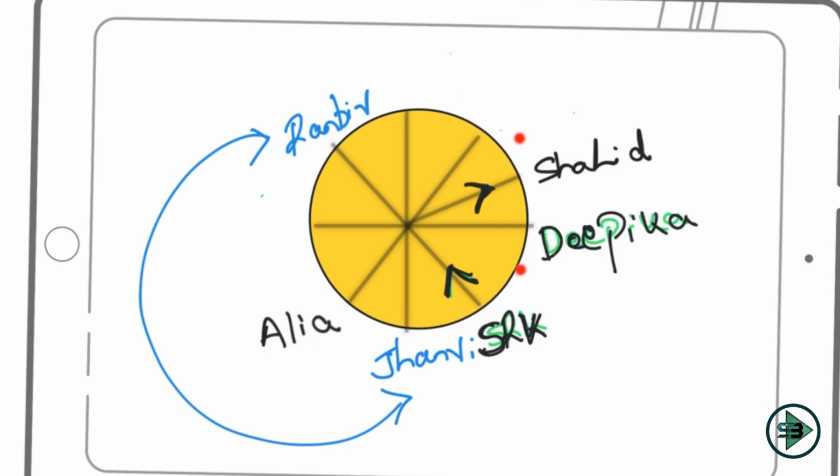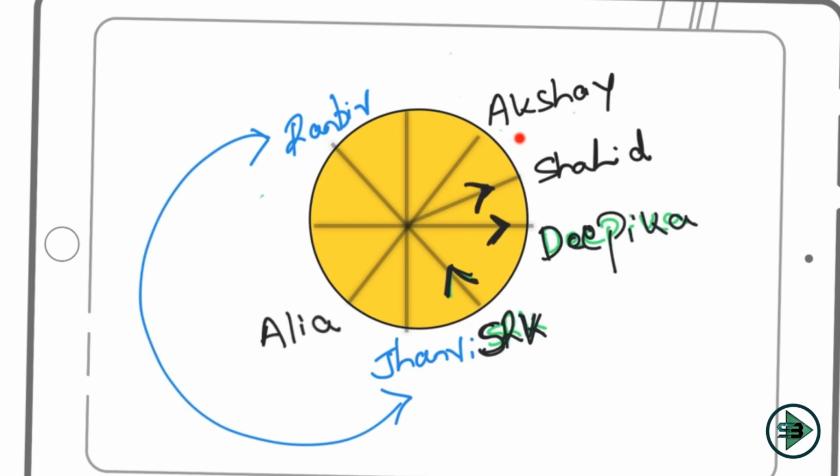Akshay sits third to the right of Ranveer and second to the left of Deepika. If I say Deepika is looking inside, then Akshay would be here, first, second. But this is not possible because this is occupied by Ranveer or Janvi. It means Deepika cannot look inside. So Deepika would be looking outside only, which I am now sure about, because she cannot look inside. If Deepika is looking outside, then Akshay, second to the left, would be this. So Akshay would be sitting here.